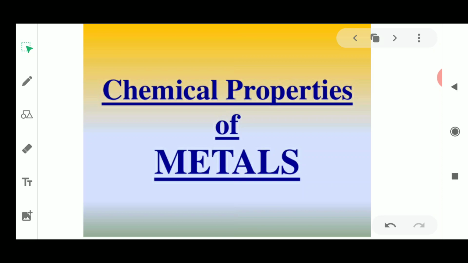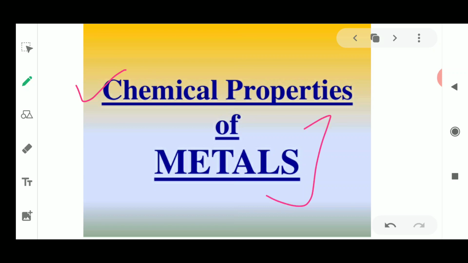Now similarly, we have to see whether the chemical properties change when we study metals and non-metals. So today's lecture will be based upon the chemical properties of metals and non-metals. We'll start with the chemical properties of metals.